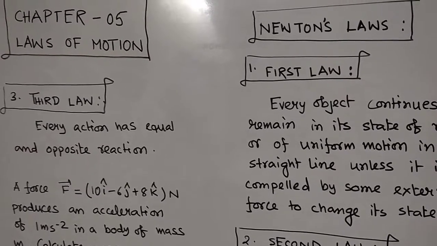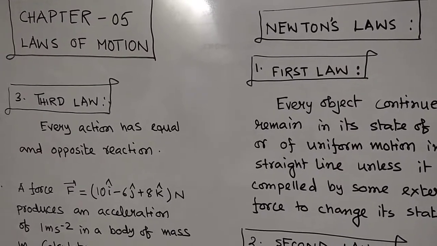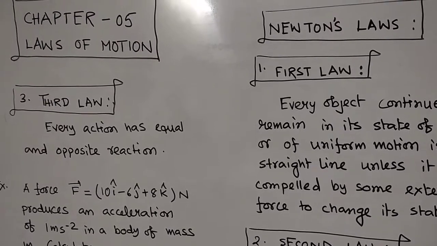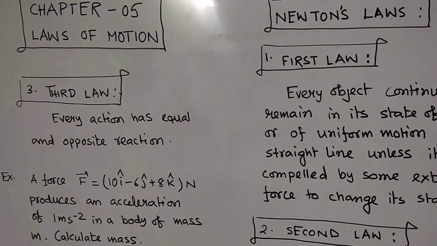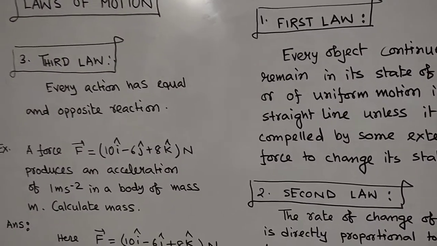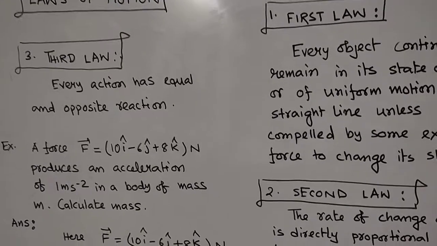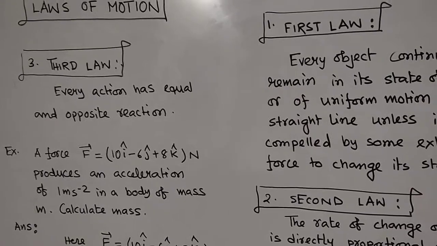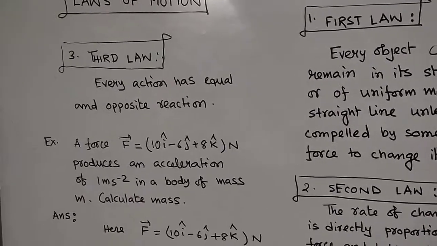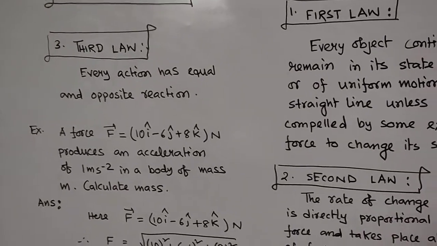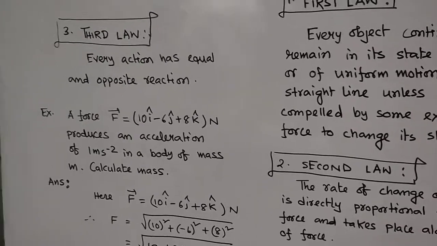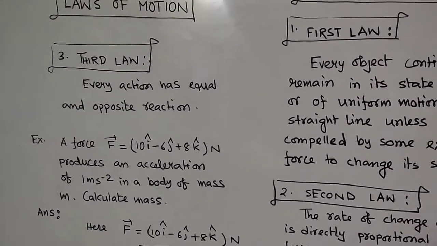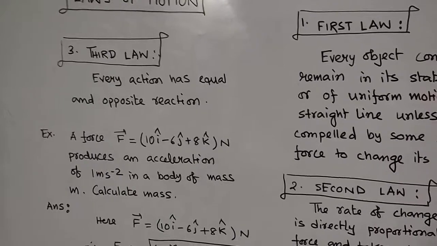Or if a bus is moving and suddenly stops, then we fall forward. That is due to the inertia of motion. Like that, many examples. The second law is also there; it is the measure of momentum. And for the third law, there is the recoil of the gun. You please go through the textbook if you want to go for the application part.